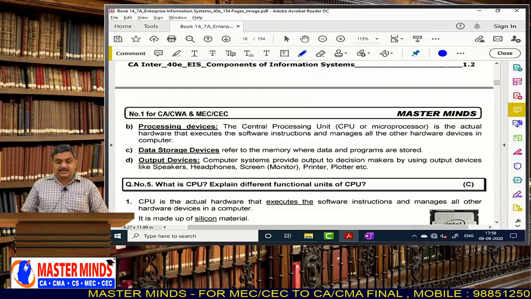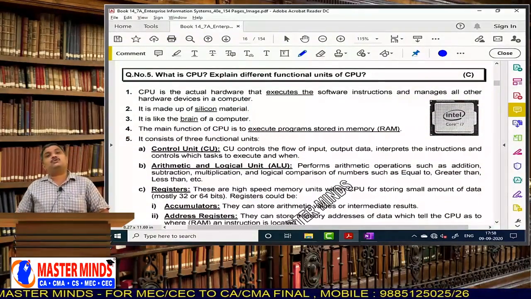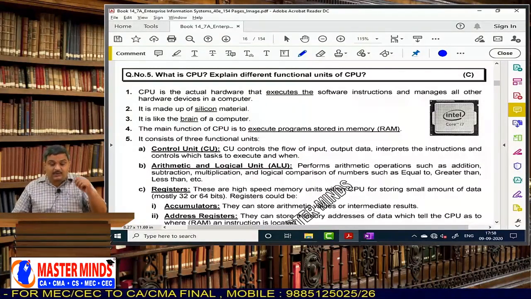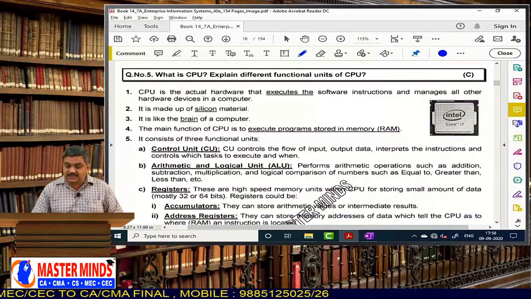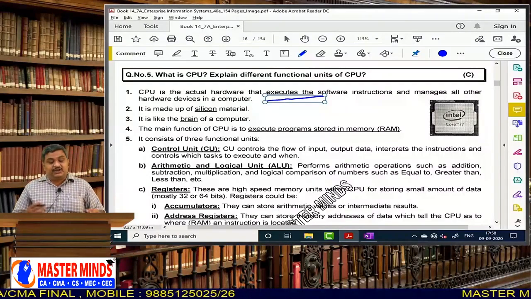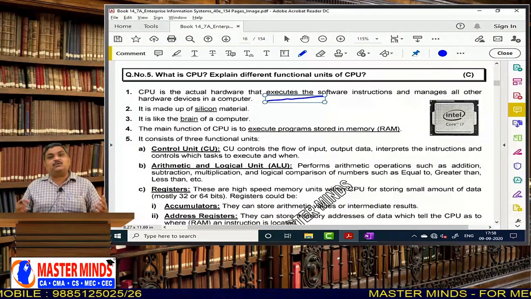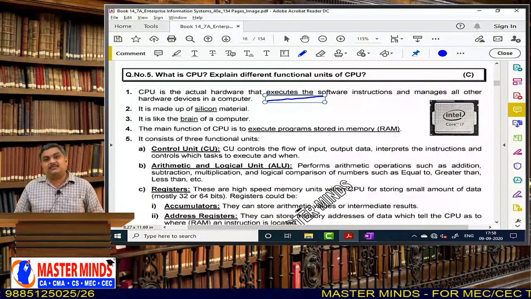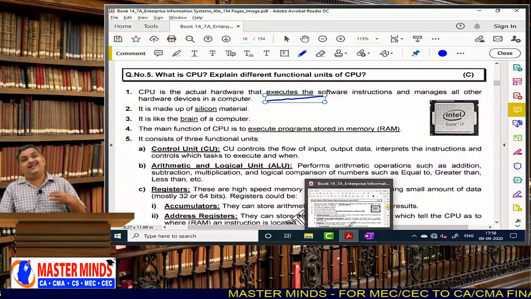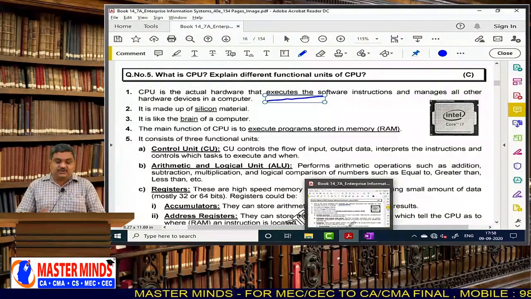And next, what is CPU, and explain different functions of the CPU. You know, CPU is the most important and fundamental component of the computer. CPU is the actual hardware that executes the software instructions and manages all other hardware devices in a computer. That is why we generally call the CPU the brain and heart of the computer. Without CPU, you cannot imagine the functioning of a computer. That is why it is called central. Central means main. And it is made up of silicon material.